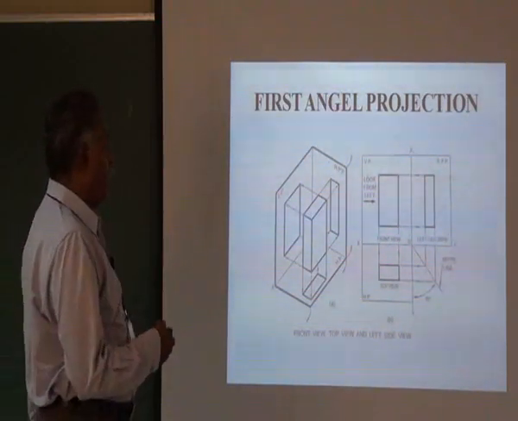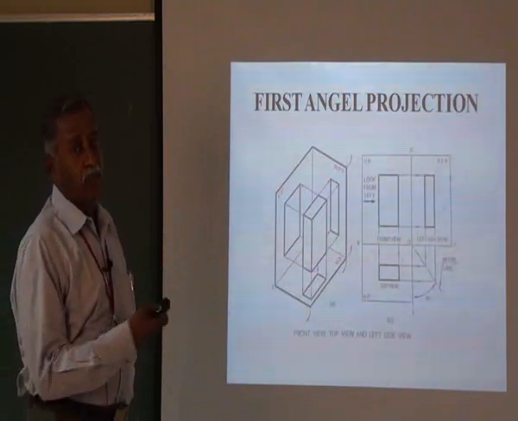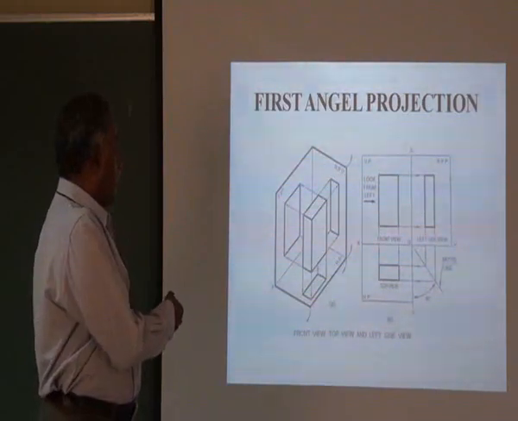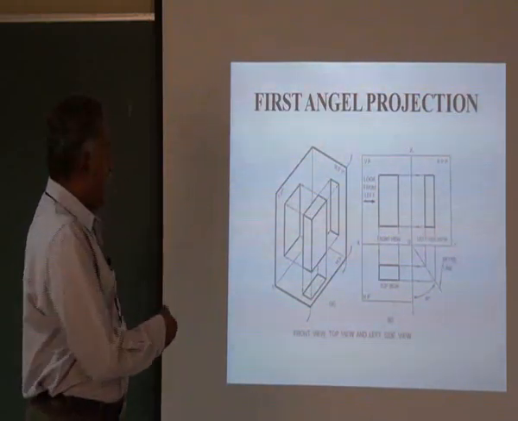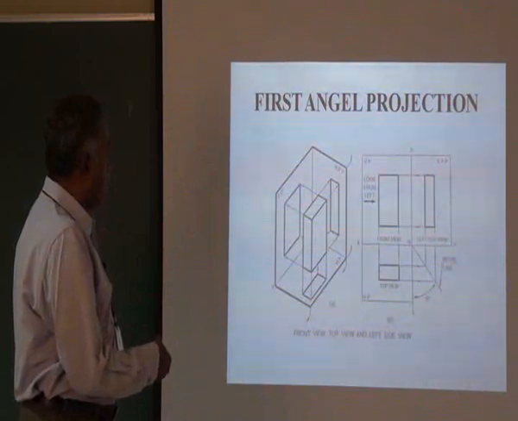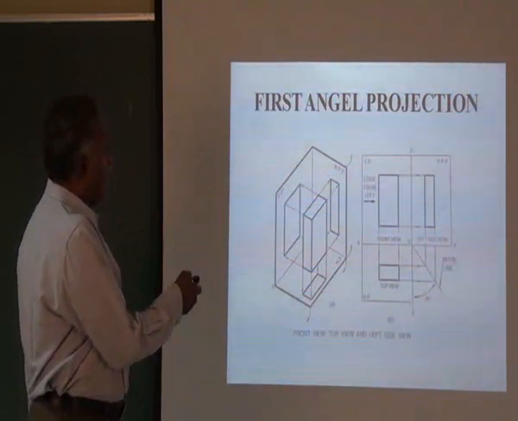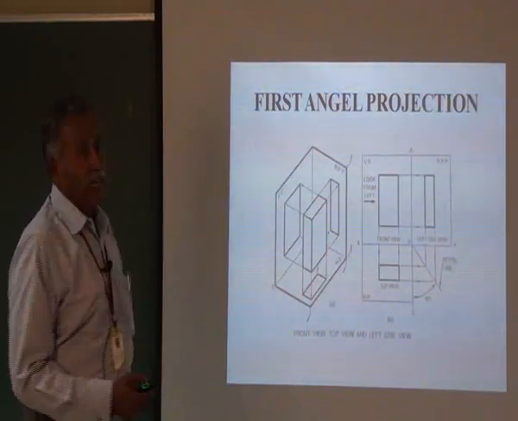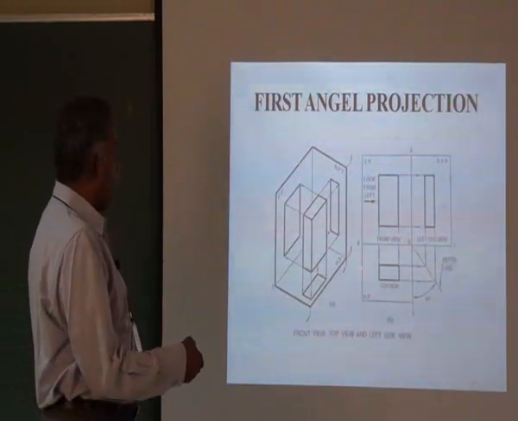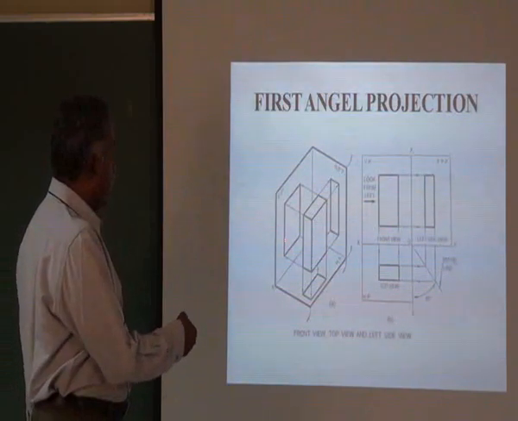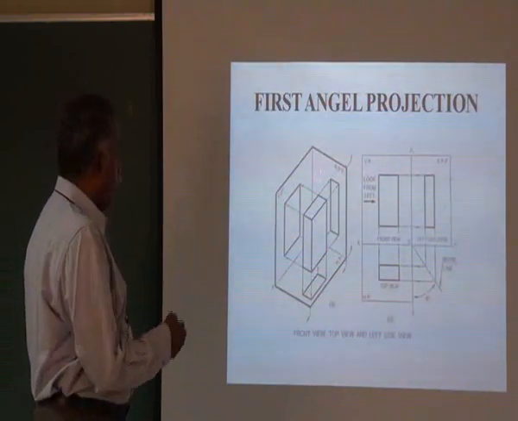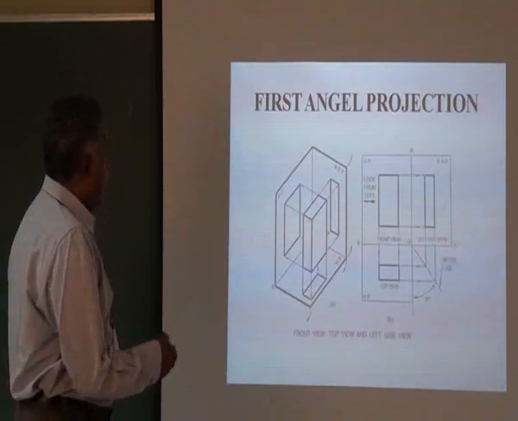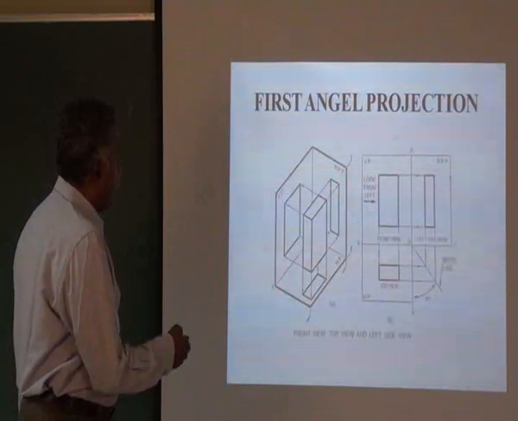If you need a side view, then we have to go in for another plane called the profile plane. If you want to get your left hand side view, you have to observe from the side direction. So you have to keep the plane on the right hand side. The profile plane is kept at the right hand side. Now you observe it from the front and get the front view in this vertical plane. You observe from the top, get the top view in this plane, and you observe from this side and get the left hand side view here.